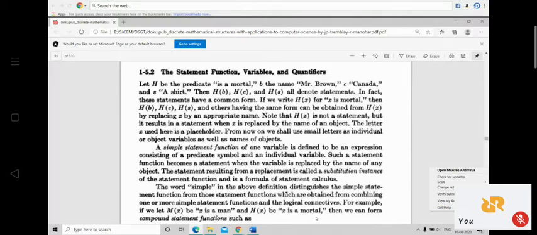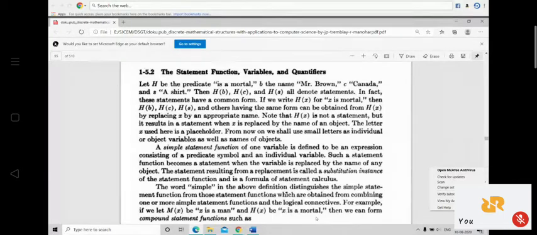Now, what I am discussing is the simple statement function. For example, H of b is a simple statement function because it consists of the predicate symbol capital H and an individual variable small b.